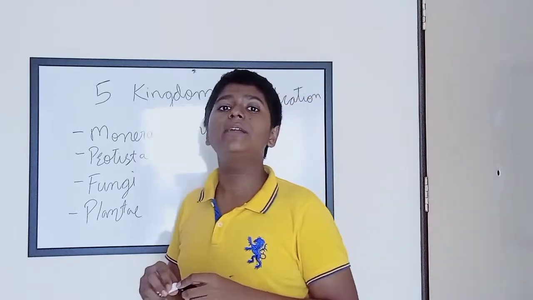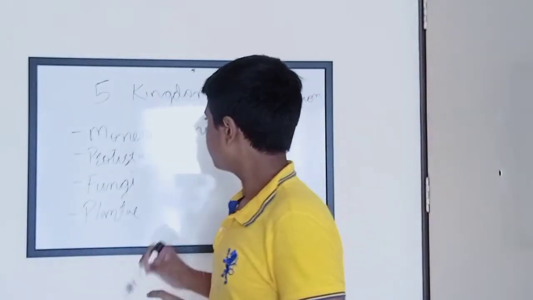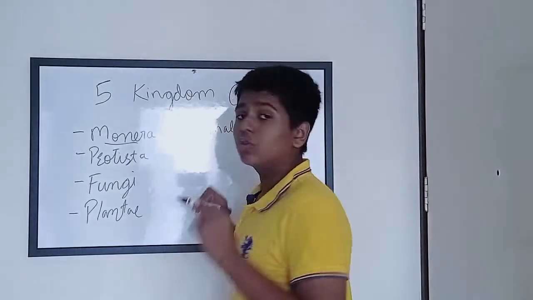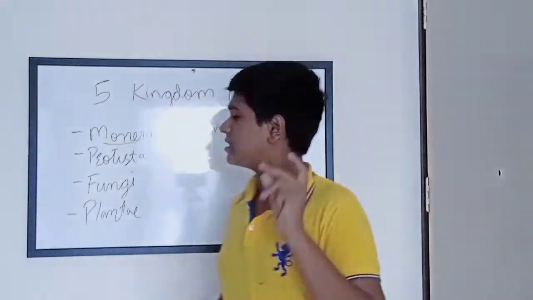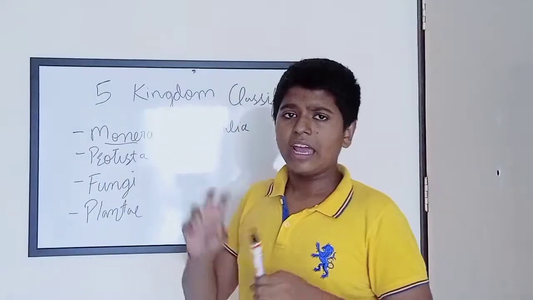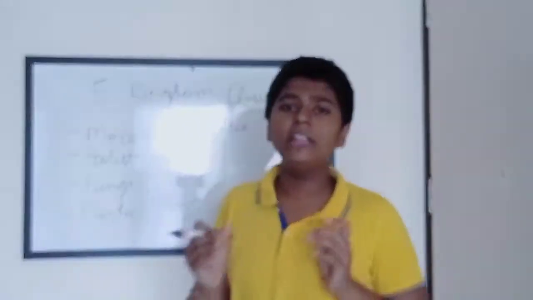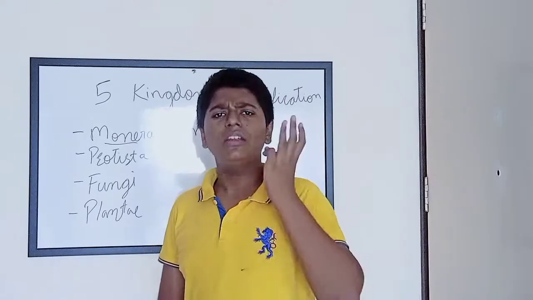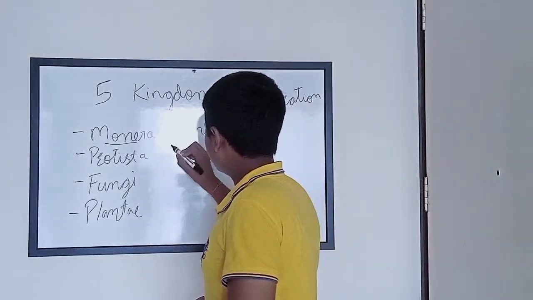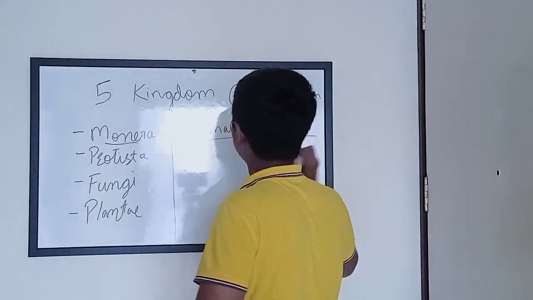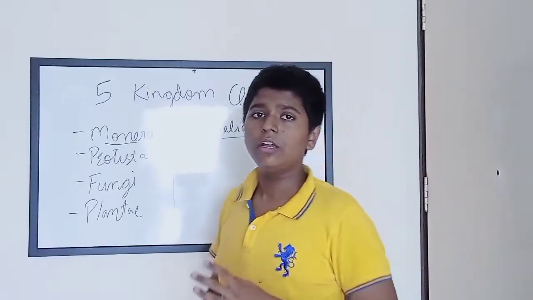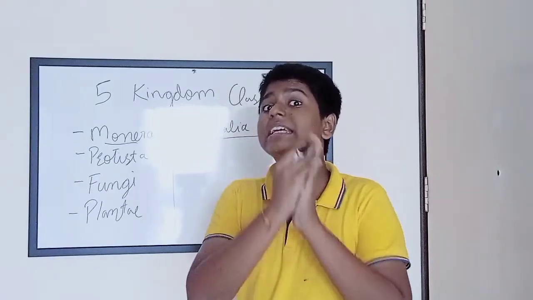First, let's look at Monera. So in the examination, the teacher will ask you to write 3 characteristics about Monera, Protista, Fungi, Plantae, Animalia, any of these kingdoms. The teacher will ask you to write 3 characteristics and write 1 example. And this question will generally carry 3 marks. Now let's write the characteristics of Monera. First of all, what organisms are in Monera?